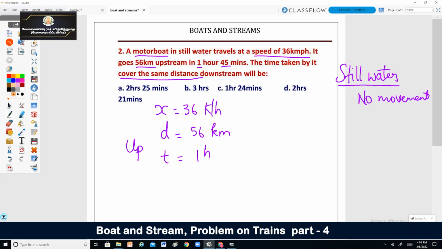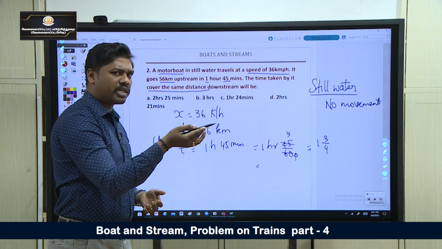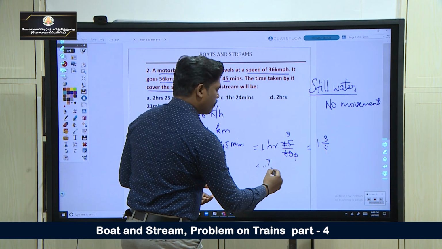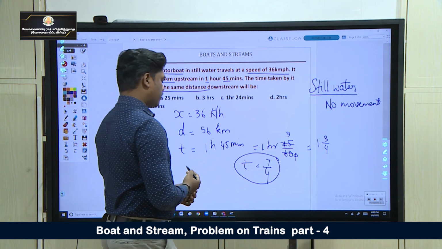1 hour 45 minutes. So convert minutes into hours. We will be getting 45 divided by 60, which is 3 by 4. So we get 1 3 by 4. Convert the mixed fraction to a fraction: 4 into 1 is 4, plus 3, 7 by 4. So time taken is 7 by 4 hours.